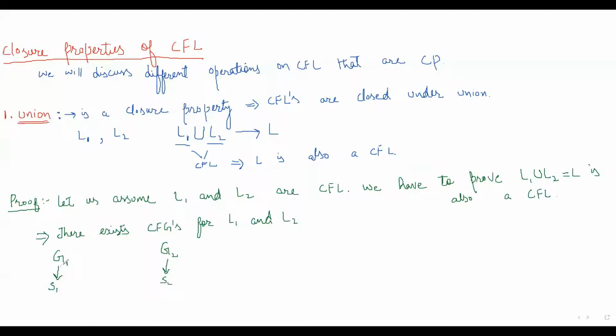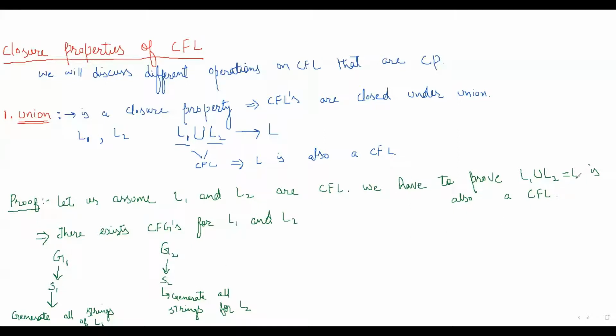Fine. So when I say that for G1 the start symbol is S1, that means S1 will generate all strings of L1. And S2 will generate all strings of L2. Okay, so this is fine up to now.